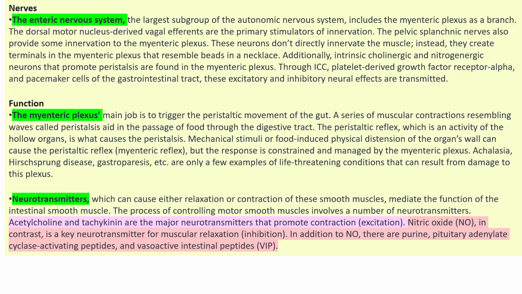So these neurotransmitters are present which help in the relaxation and contraction of this smooth muscle, which help in digestion in your gut. Acetylcholine and tachykinin help in contraction. For relaxation, inhibition, the neurotransmitter is nitric oxide. Others are purine, pituitary adenylate cyclase activating peptide, and vasoactive intestinal peptide.